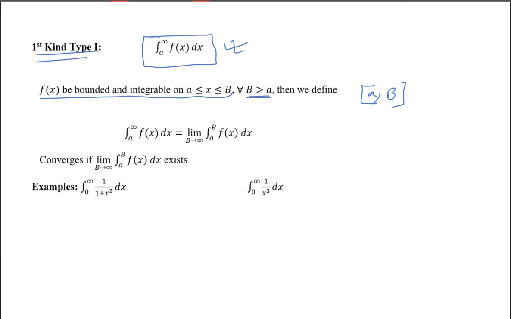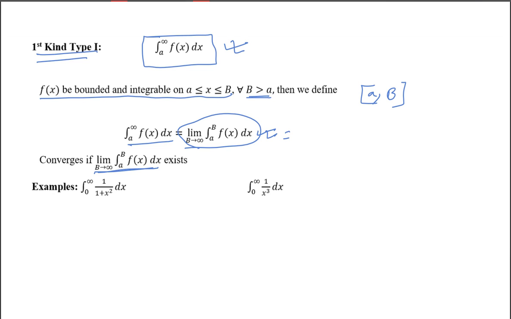So a to infinity f of x dx is equal to the limit as b tends to infinity of a to b f of x dx, and we check whether this limit exists or not. If this limit exists, then we say this improper integration is convergent, and the limiting value will be the value of this integration. Understand?